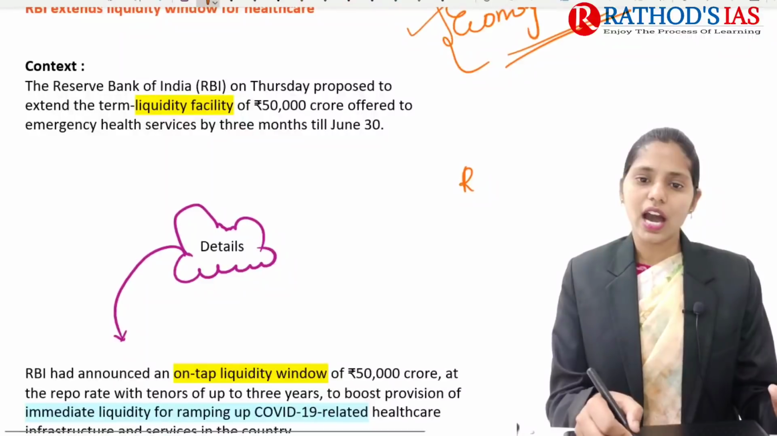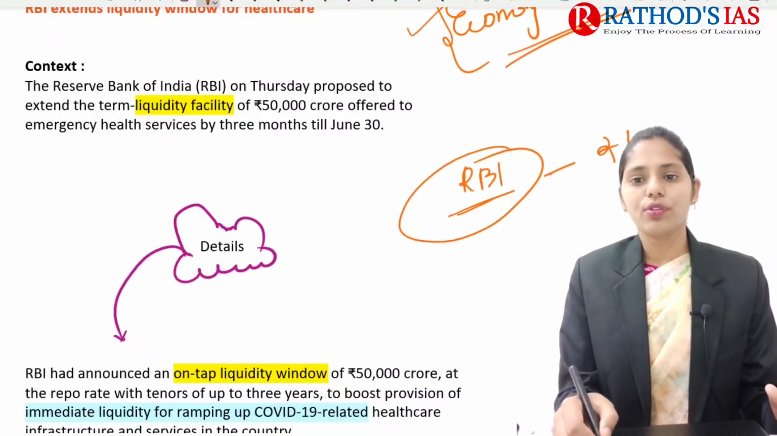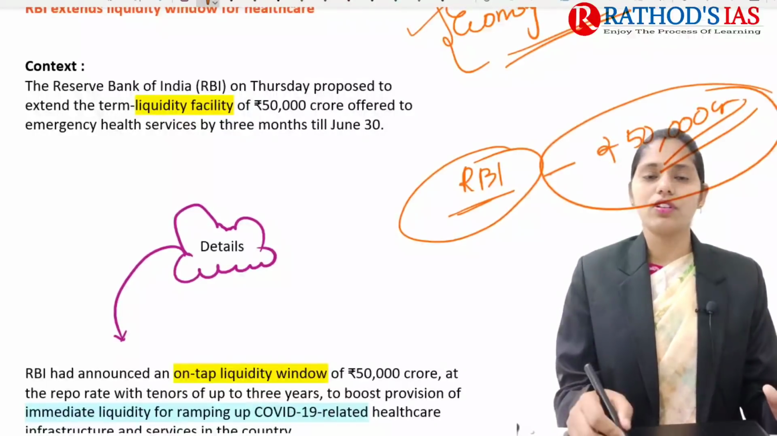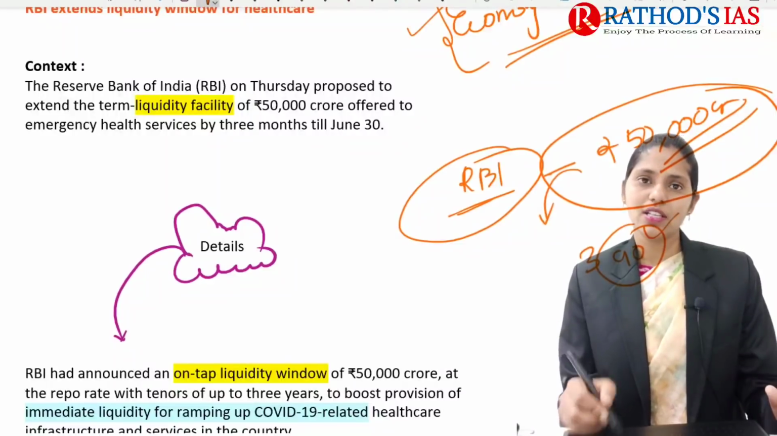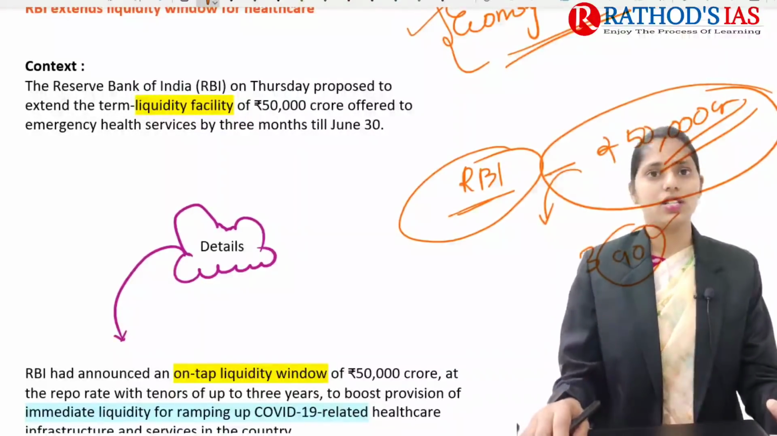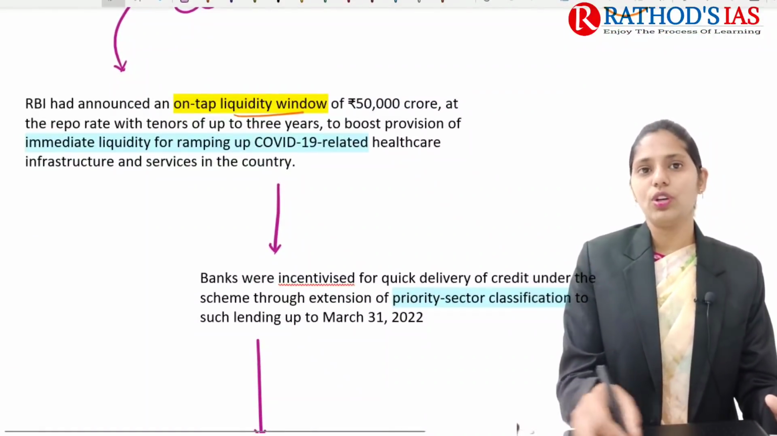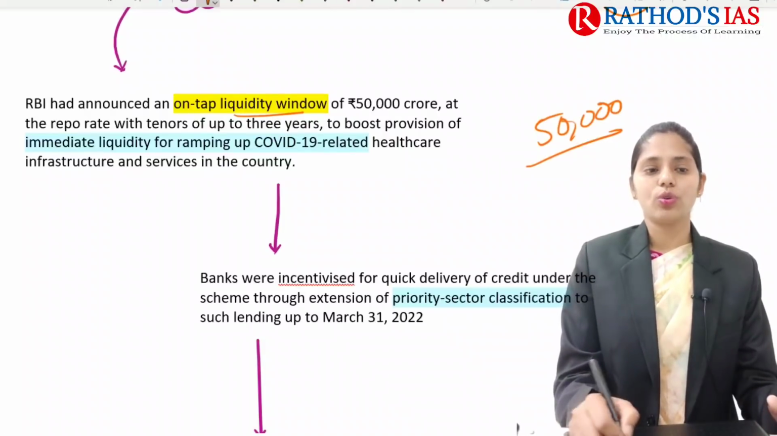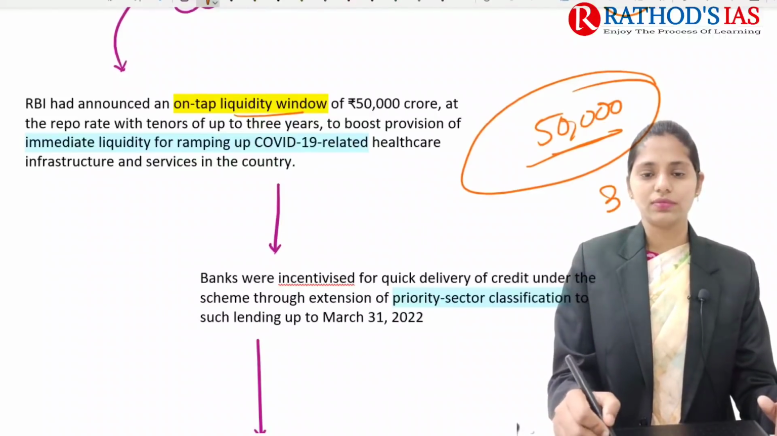So recently RBI mainly proposed to extend this liquidity facility of rupees 50,000 crore, which is mainly offered for health services, by 3 months, that is for the next 90 days. So there is availability of this liquidity facility for healthcare services. So RBI mainly announced this on-tap liquidity window, a liquidity window of rupees 50,000 crore at the repo rate with tenors up to 3 years.